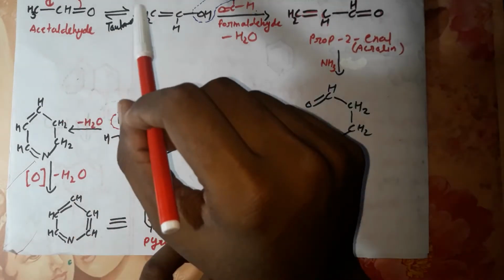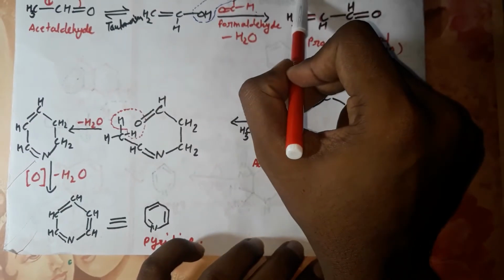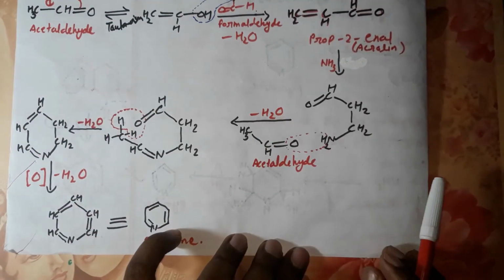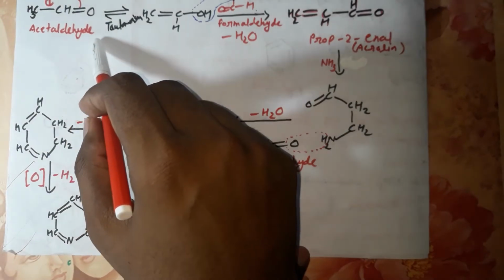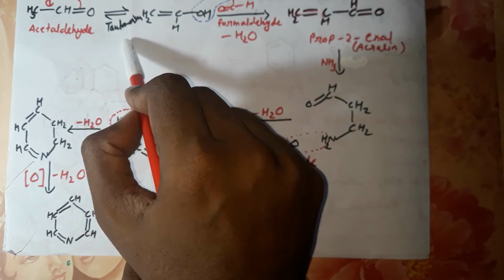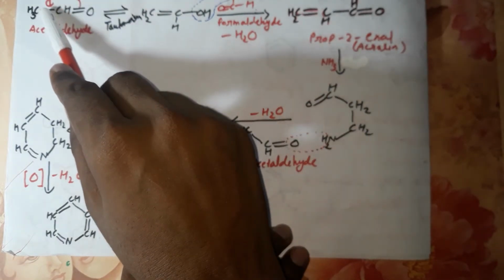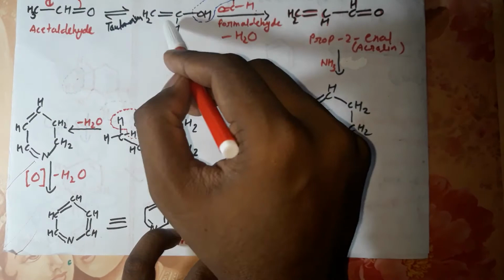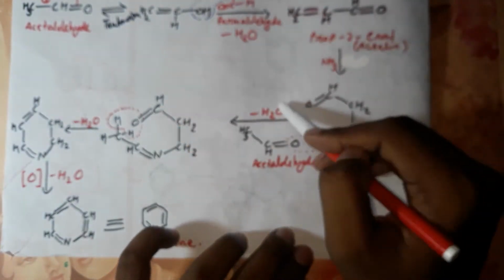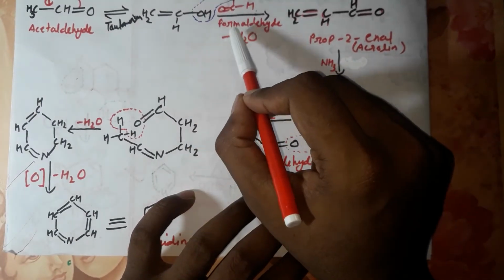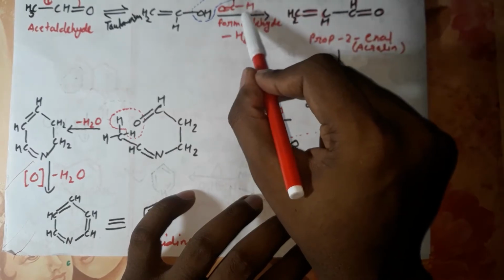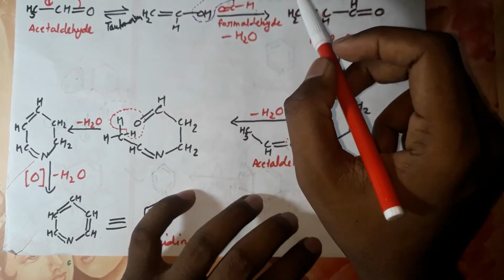Next, synthesis is performed by the Chichibabin synthesis method. This reaction is called Chichibabin synthesis. This reaction is initiated from acetaldehyde. This acetaldehyde undergoes tautomerism, and this bond will shift to this position, and this oxygen will attach with one hydrogen from this position and become a hydroxyl group. In the next step, it will react with formaldehyde and release one water molecule, and the formaldehyde group will attach with this acetaldehyde group.